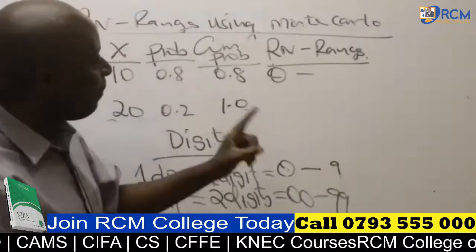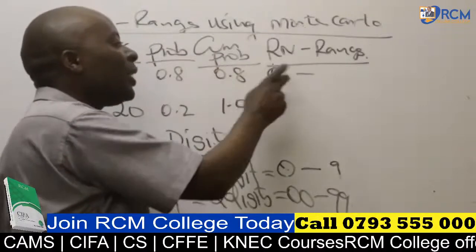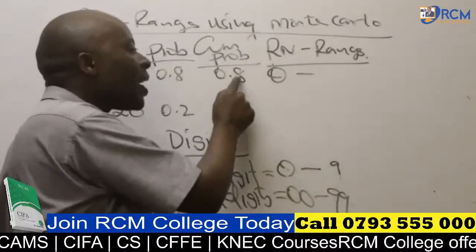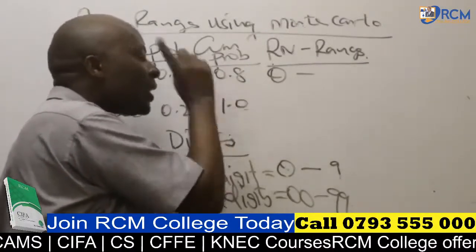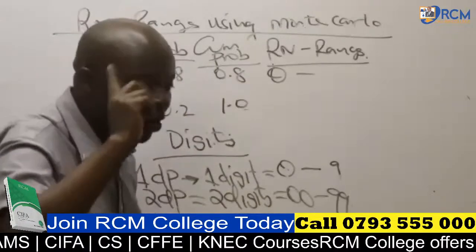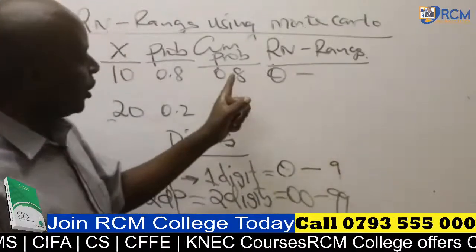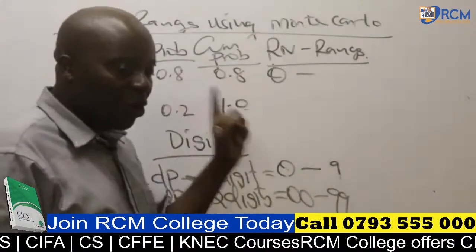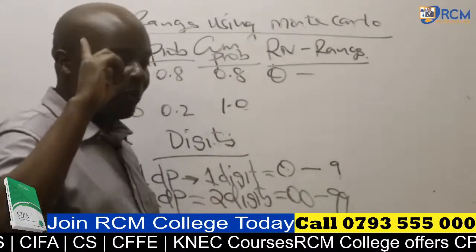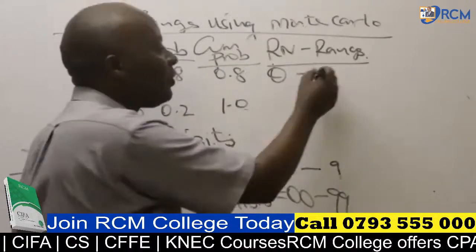To get the upper limit, we shall take the number that is here as if it's a whole number. That is 8. You take the number as if it's a whole number minus 1. So 8 minus 1 gives me 7.